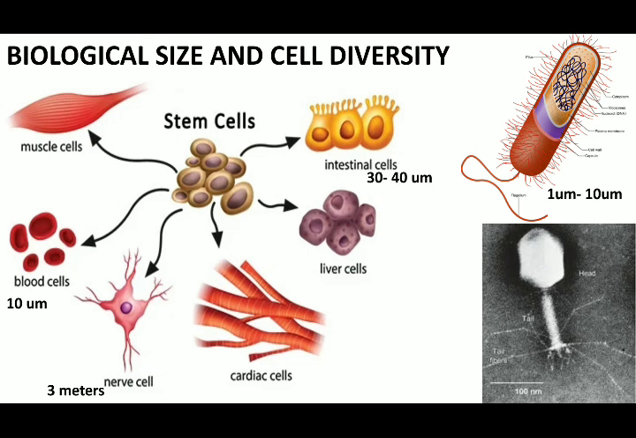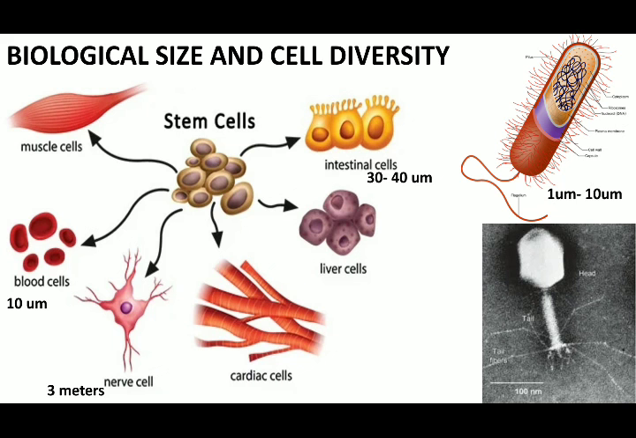When you talk about size, we can see with the help of an example: intestinal cells are about 30 to 40 micrometers. A neuron, if you extend it completely, would be around 3 meters. A human sperm is 70 micrometers. An RBC is something from 20 to 30 nanometers. Alveolar cells are 130 micrometers. A bacterial cell is from 1 micrometer to 10 micrometers. So much diversity can be seen. A virus would be around 100 nanometers.